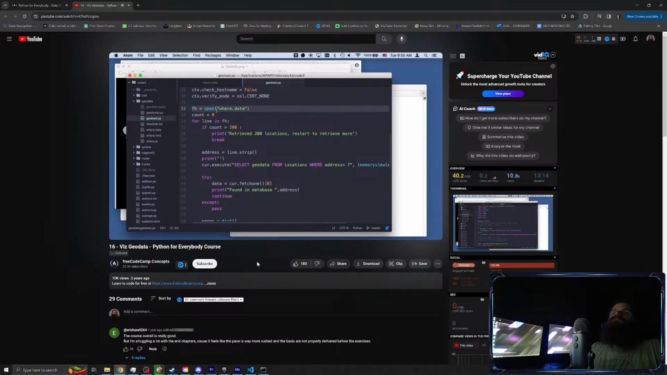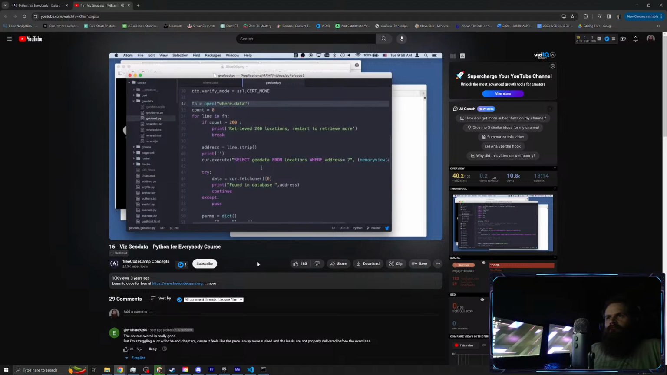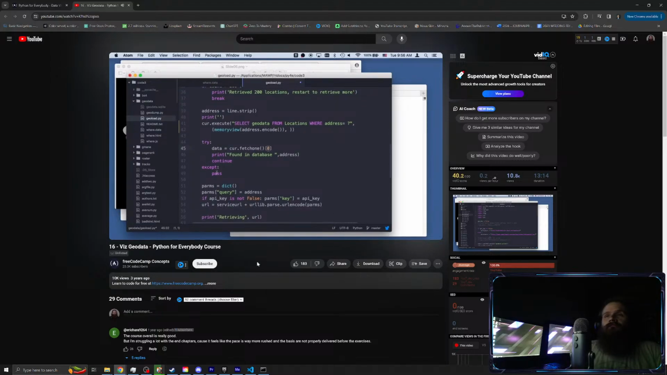We're going to open the file, loop through it and pull out the address from the file, and select from the geodata where that address is the address. The idea is if it's already in the database, we don't want to do it again. So we do a fetchone and pull out that first thing, which will be the JSON right there. If we get that, we'll continue. Otherwise, we'll keep going. Pass just means don't blow up, so we do an except and just do a pass. That's like a no-op.